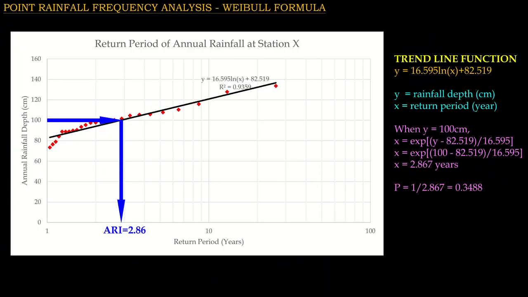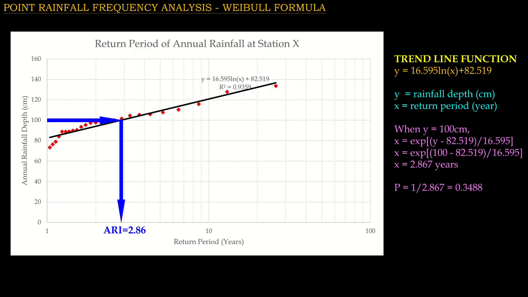After that, we may plot a graph of annual rainfall depth against return period. Note that we should plot the horizontal axis on a logarithmic scale. Then, let's draw the best fit line for the data and determine its equation if possible.